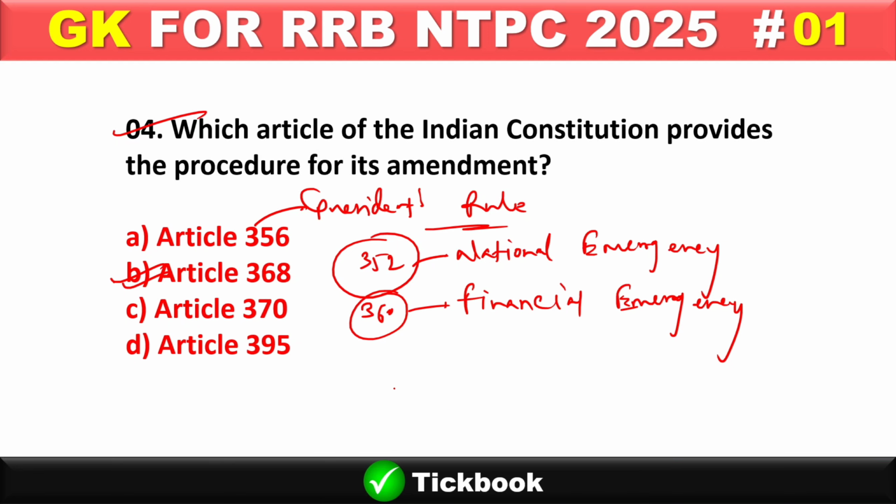And let me tell you, all three articles of emergency, 352, 356 and 360, can be declared by the President of India. You have to remember this. And move on to the next question.